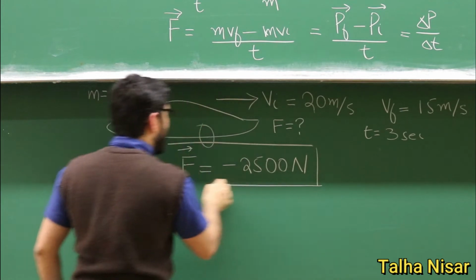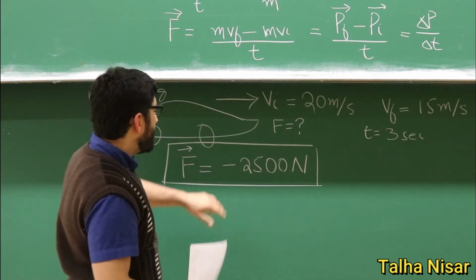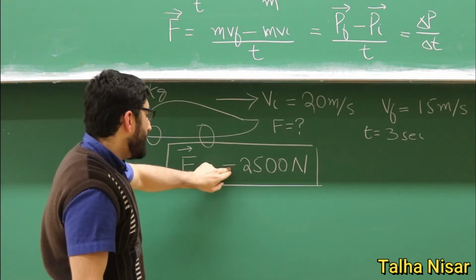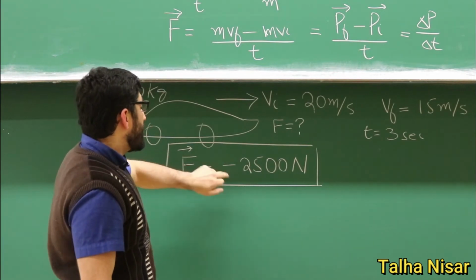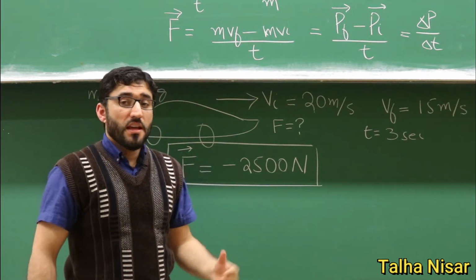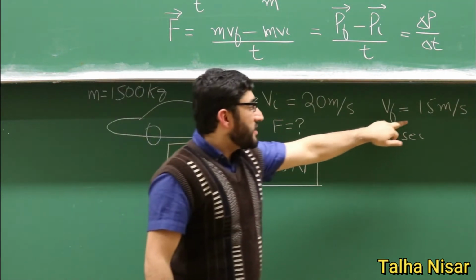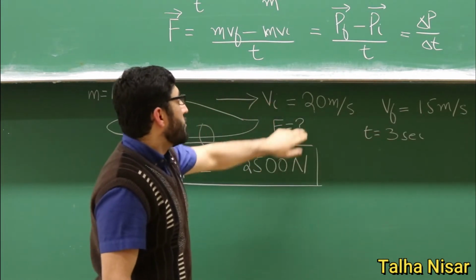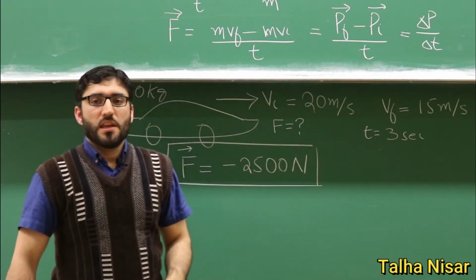So we have a magnitude, but with the magnitude we get the minus sign, and the minus sign is telling us that the force is in the opposite direction of the velocity. That's why the velocity is reduced to 15 meters per second from 20 meters per second.